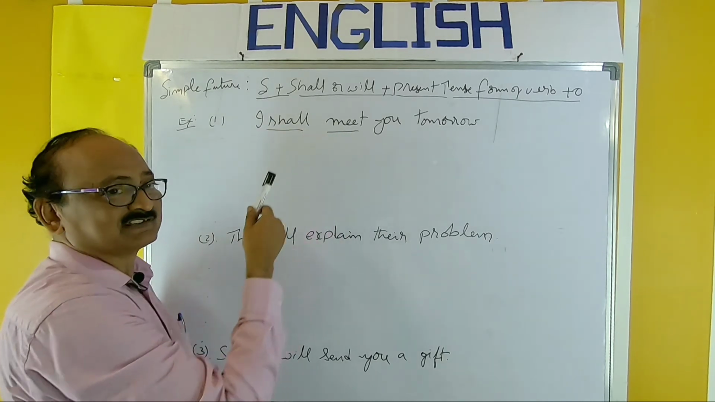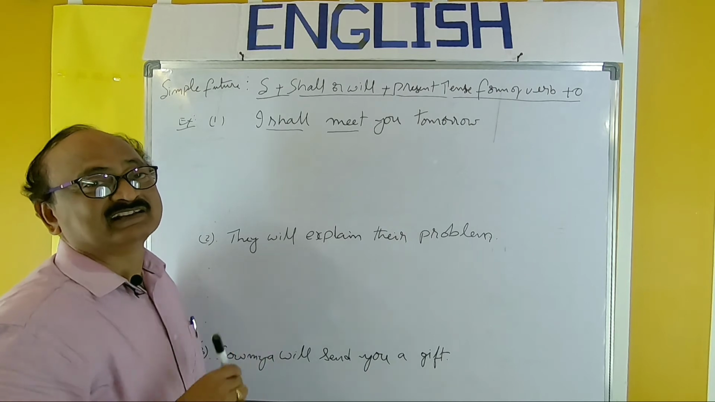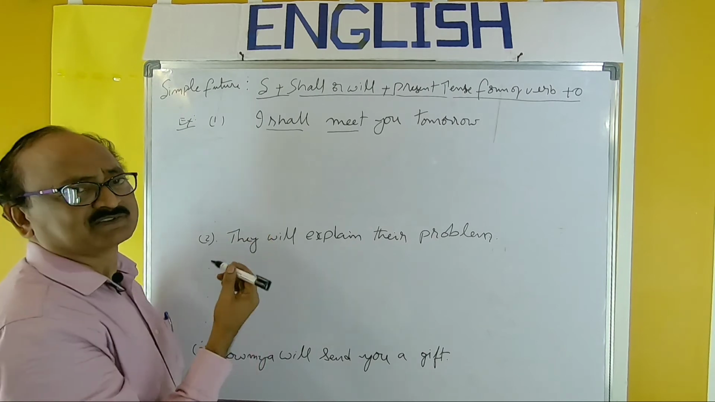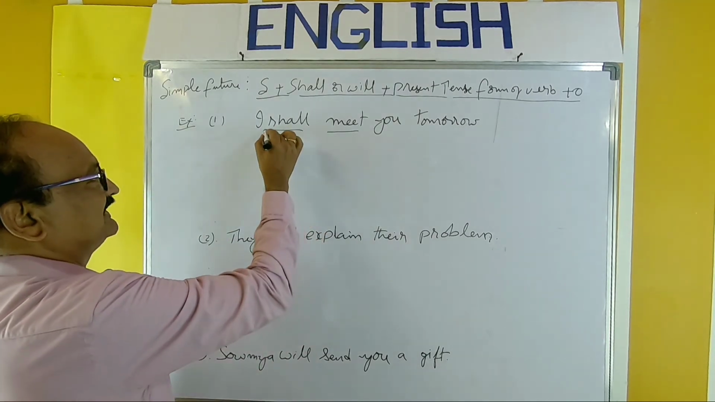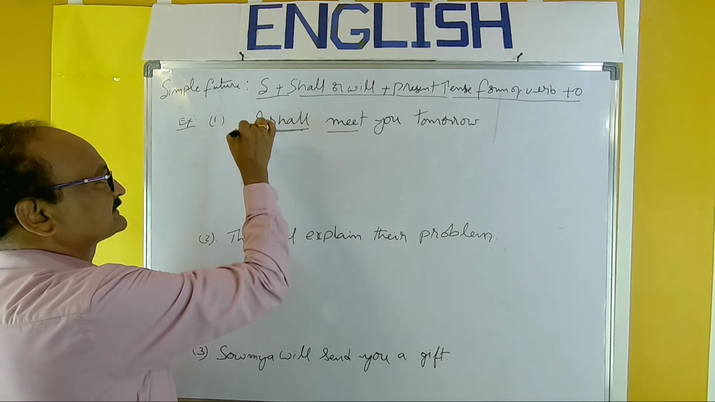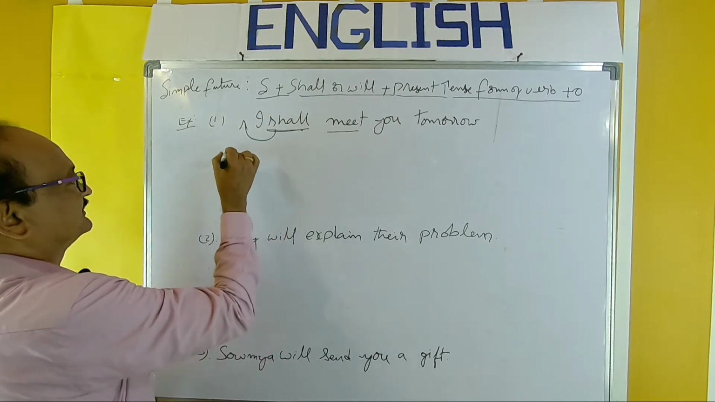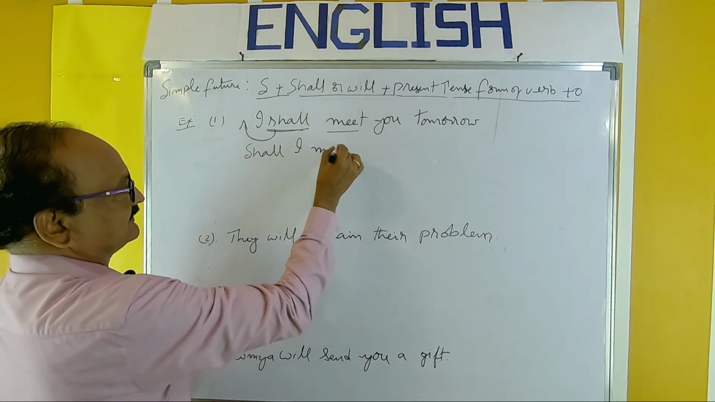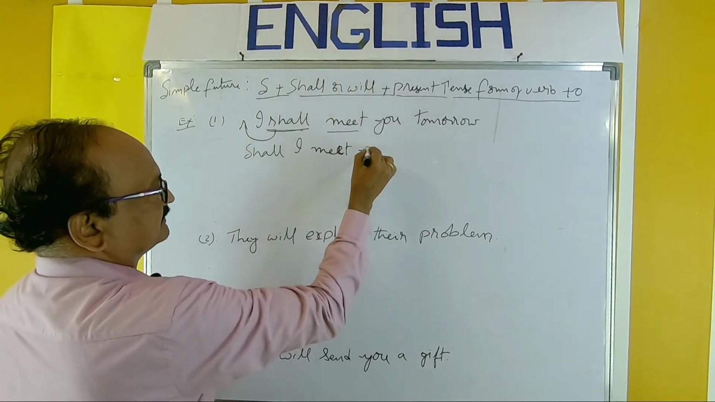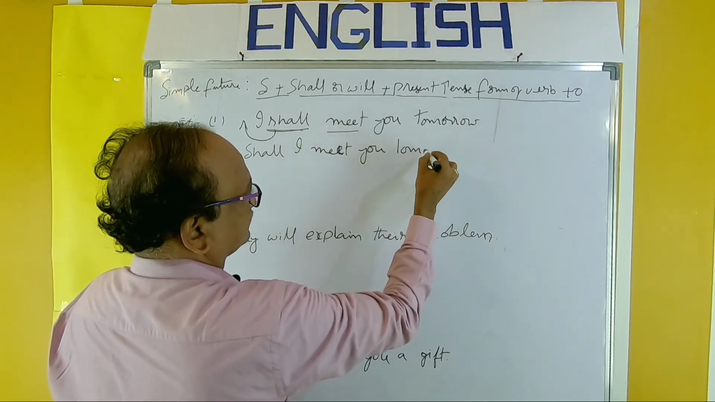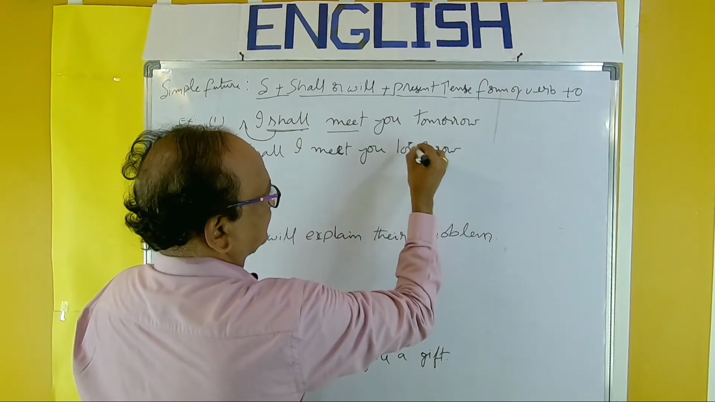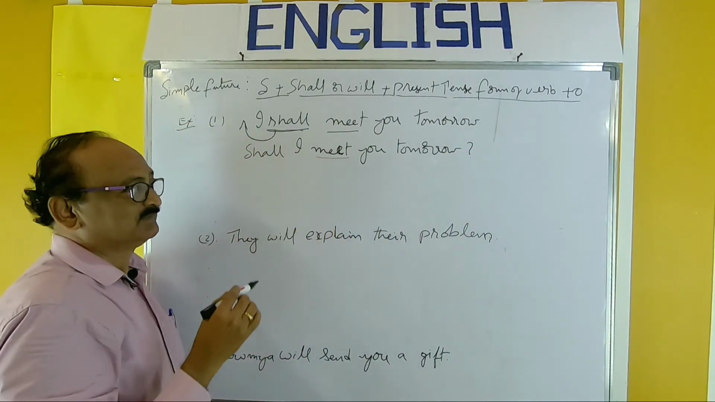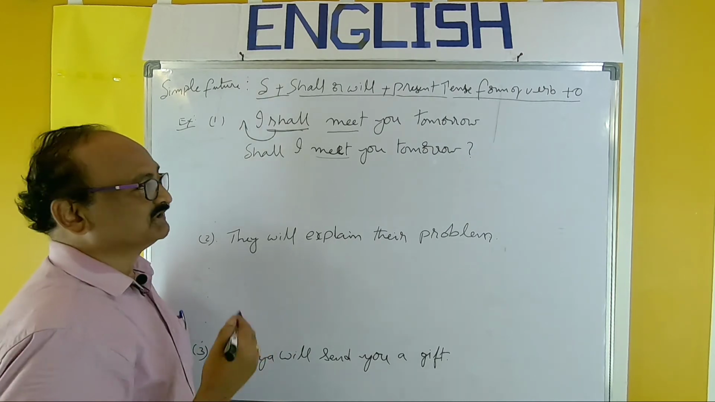Basing on the structure, we can take this sentence. How to make it a negative? First interrogative. We'll see the interrogative first, later negative. Interrogative is very easy, very simple. Already we have this auxiliary, and the auxiliary must be placed here. So: Shall I meet you tomorrow? Don't change the form. The same form should be there. Shall I meet you tomorrow?